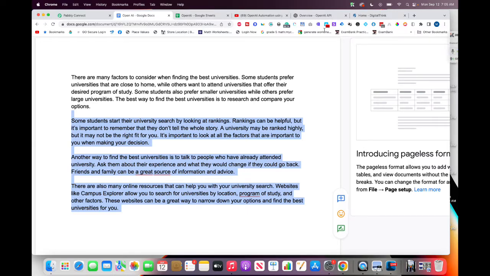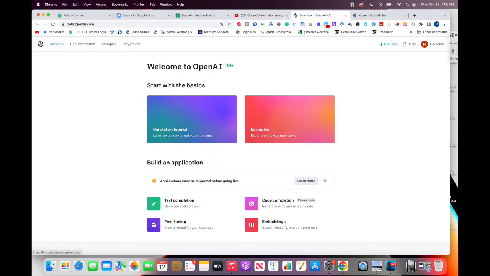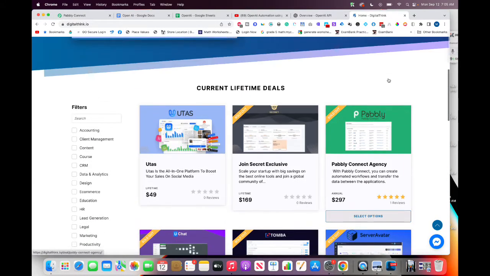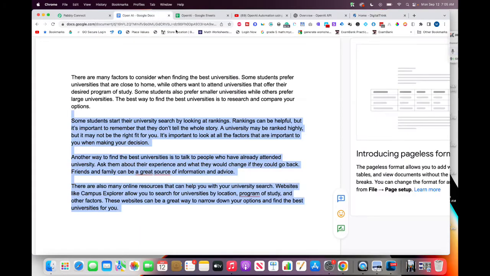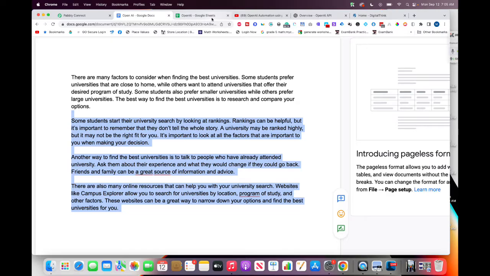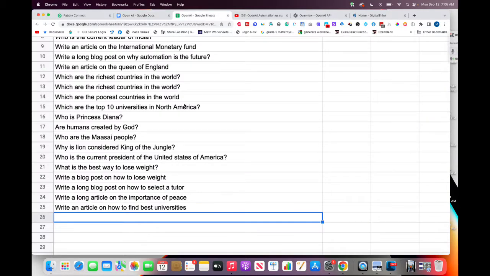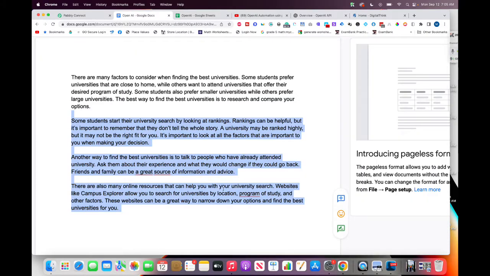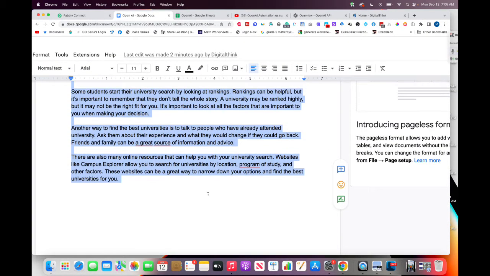So this is made possible by having access to OpenAI and Pabbly Connect, which is also a product we sold here on our website, and of course, I think they do have also a lifetime deal. I'm gonna ask them if they still run that. But this is the project. Questions come in here, automatically all the answers you get here, right?